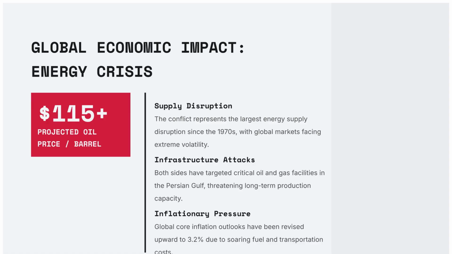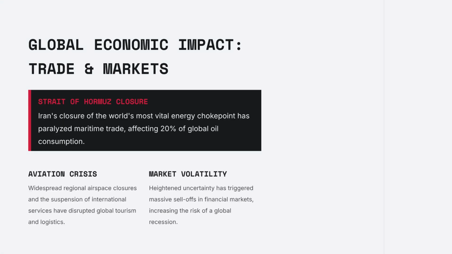Oil prices surged, representing the largest supply disruption since the 1970s. Infrastructure attacks and soaring fuel costs also triggered inflationary pressure. Iran's closure of the Strait of Hormuz paralyzed maritime trade, affecting 20% of global oil consumption. Widespread airspace closures disrupted global tourism and logistics, and financial markets faced massive sell-offs.